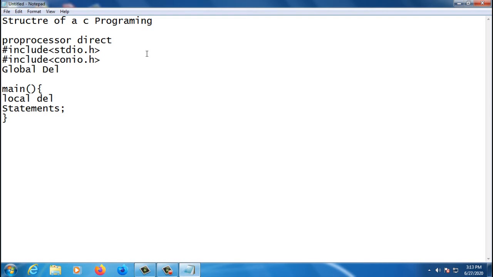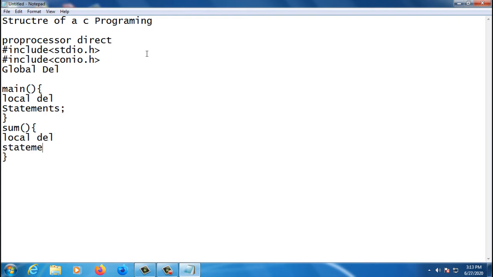So what is the meaning of that? Those declarations we can use in that same function, but we are not able to use that declaration in other functions. For example, if I use a local declaration in the main function, I can't use it in some other function or method. So the local declaration is a structure we are going to maintain.